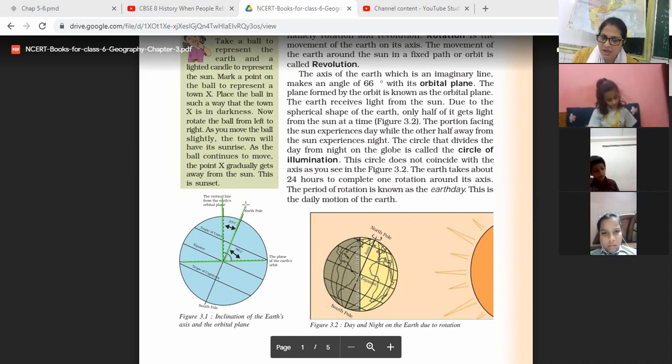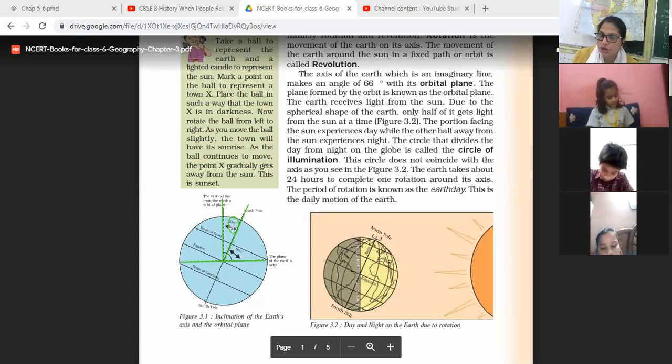Because our earth is inclined at which degree? It is inclined at 23 and a half degrees. Through this inclination of the earth, it forms this angle of 66 and a half degrees with the orbital plane.